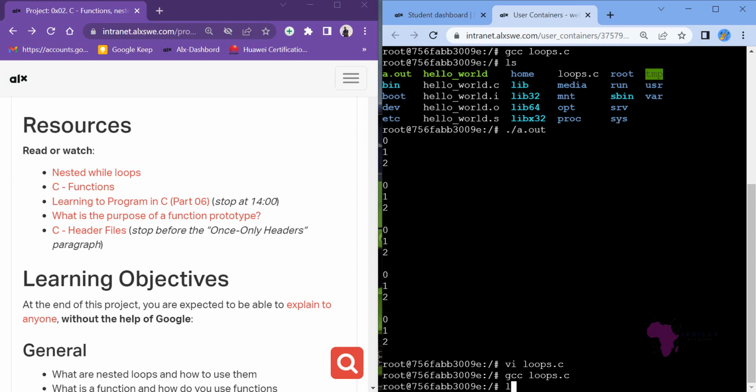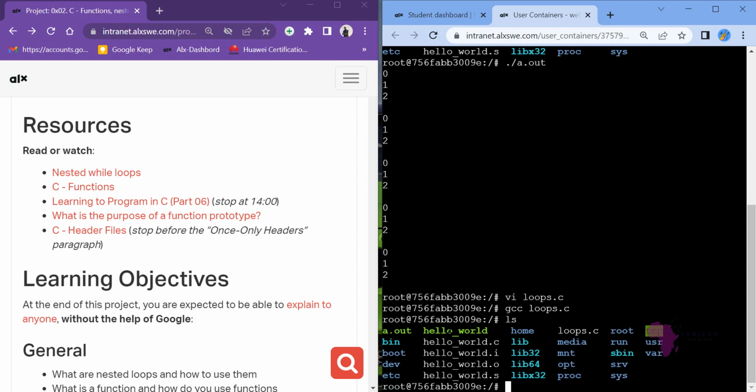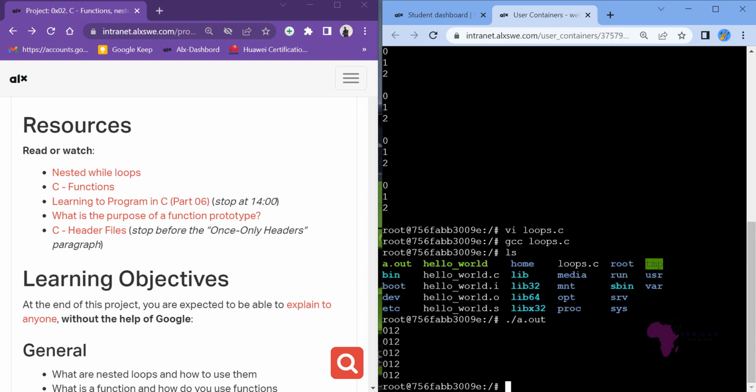And then list files, we have that a.out. Now let's see the output of that a.out. I'm sorry, a.out, like that. Enter. So you will notice now it is saying 0, 1, 2, 0, 1, 2, 0, 1, 2. So how many lines? 1, 2, 3, 4, 5. So the first part was to print only 5 lines. The second inside loop now prints a number as long as it is less than 3. Now I believe up to that point you have understood what nested loops are.